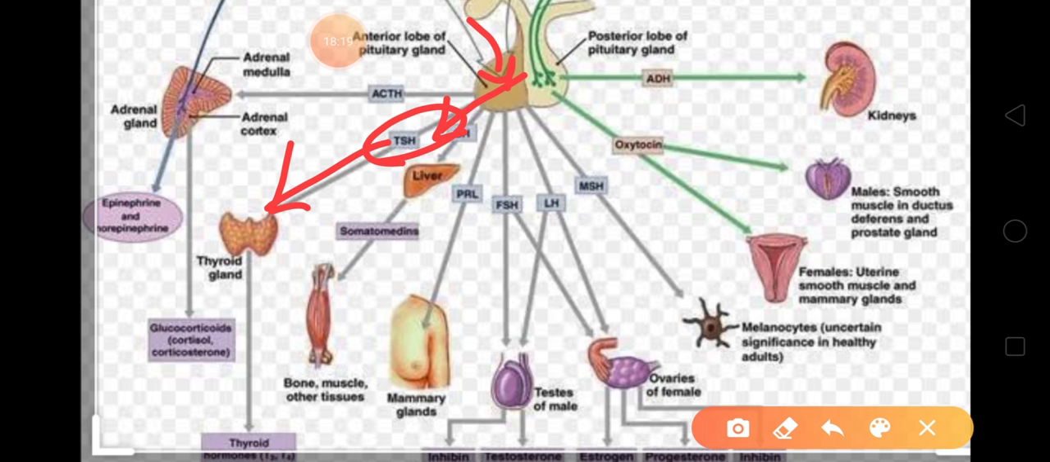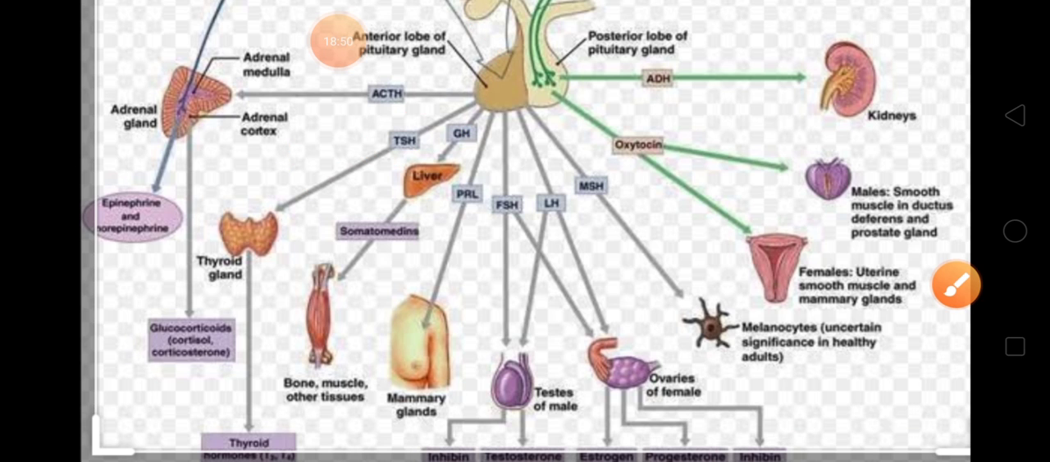If they are not getting it, then your inhibiting hormones come in. I have told you stimulating, releasing and inhibiting. So stimulating will release the hormone. Now if we don't want this hormone, what it will do, it will release the inhibiting hormone and it will stop the production of the thyroid gland by not releasing thyroid stimulating hormone. Understood? Yes, now go to your textbook.